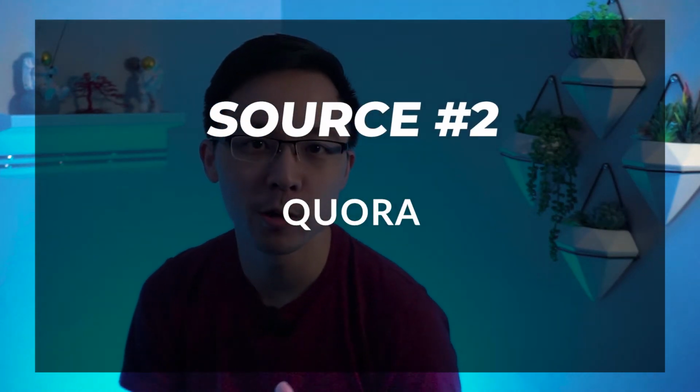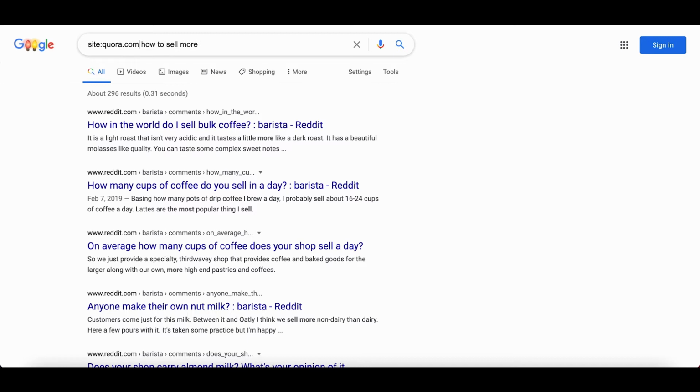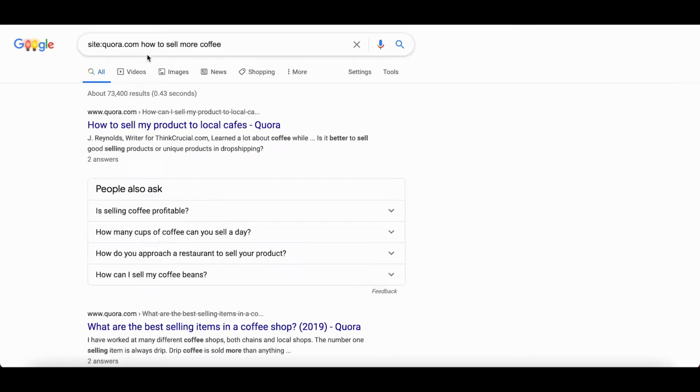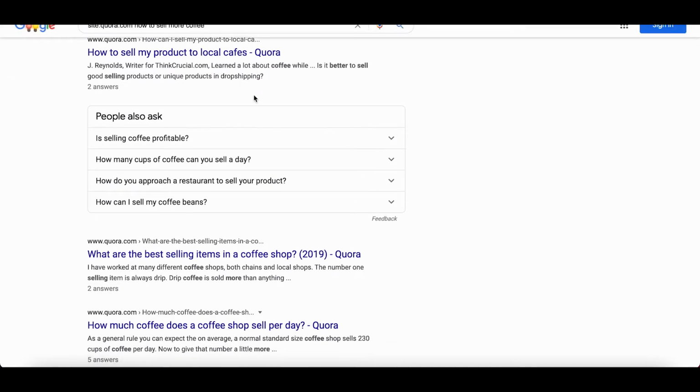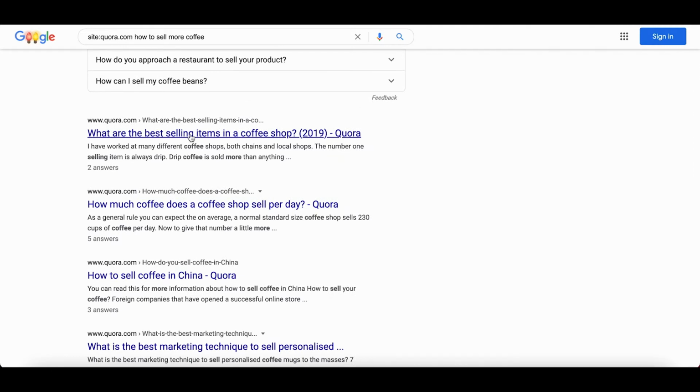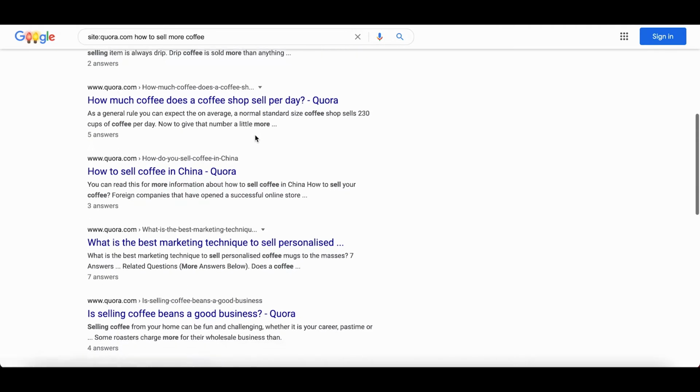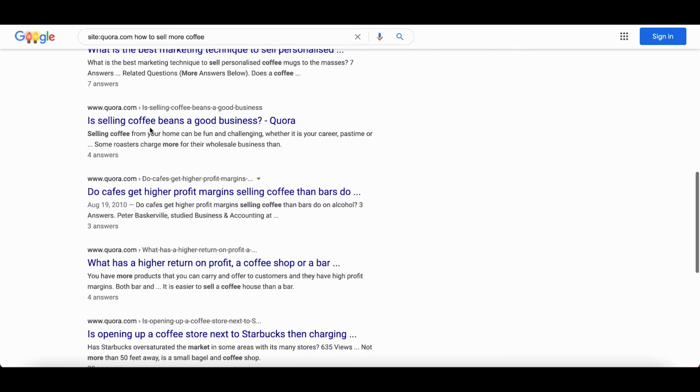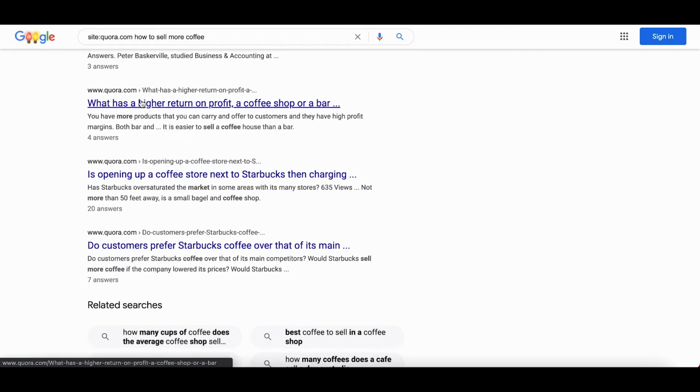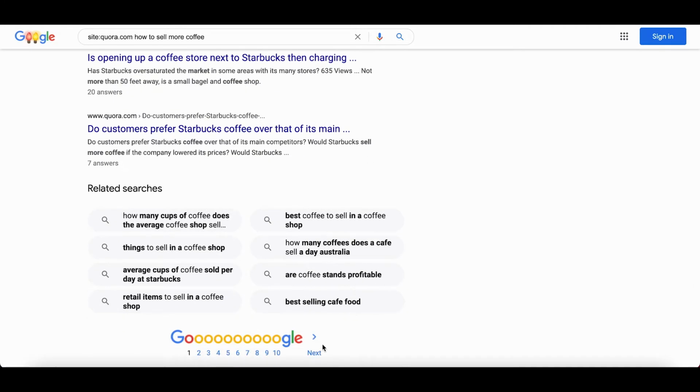The second place we're going to dig into to find some great content ideas is Quora. In this situation, we're going to use a lot of the same tactic around that site operator, except just filtered towards Quora. So in this case, you're going to type into your search bar site:quora.com and then how to sell more coffee or something along those lines. As we go ahead and do this, we'll notice a few interesting things. For example, we see some Quora responses around how to make a coffee shop unique. We also see some search results around what gets a higher profit margin in coffee shops, as well as the question of whether or not selling coffee beans is a good business.